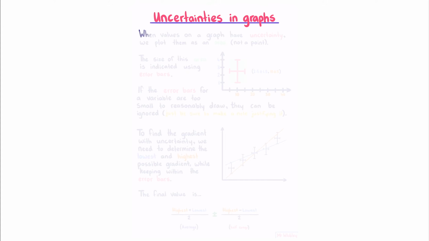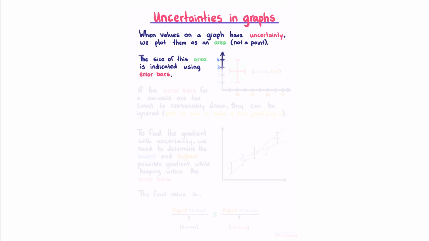Uncertainties in graphs. When values on a graph have uncertainty, we plot them as an area, not a point. The size of this area is indicated using error bars. So we have our graph here. In pink we see our error bars, which are indicating an area outlined with green. On our y-axis, this is 2.5 plus or minus 1.5, meaning that we've gone up and down by 1.5. And on our x-axis, this is 10, where we've gone backwards and forwards by 5. Essentially what this means is that our point could be anywhere within this area.